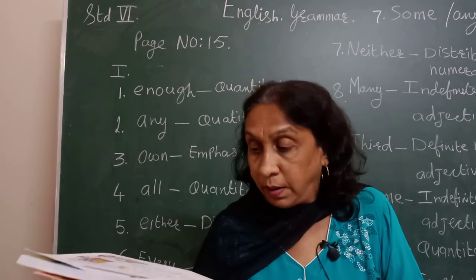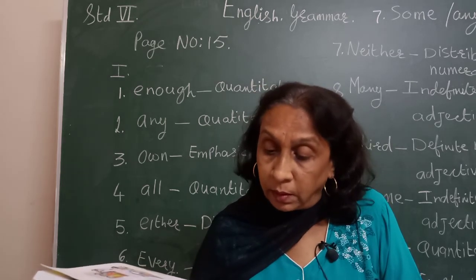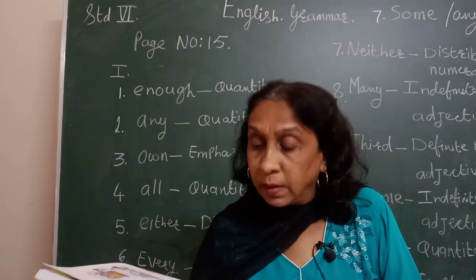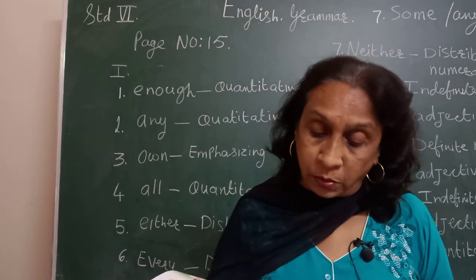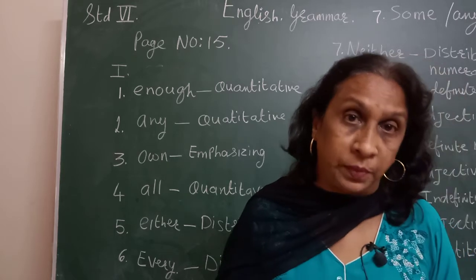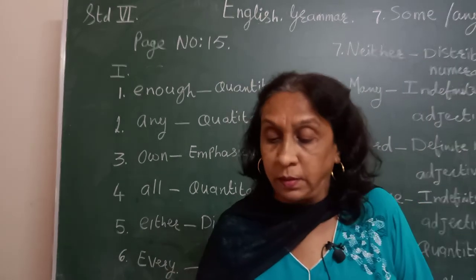L-I-T-T-L-E, little interest in studies. Then 10th one, there is not much milk in the jug. Much, M-U-C-H, much. You can also write there is not any milk in the jug.